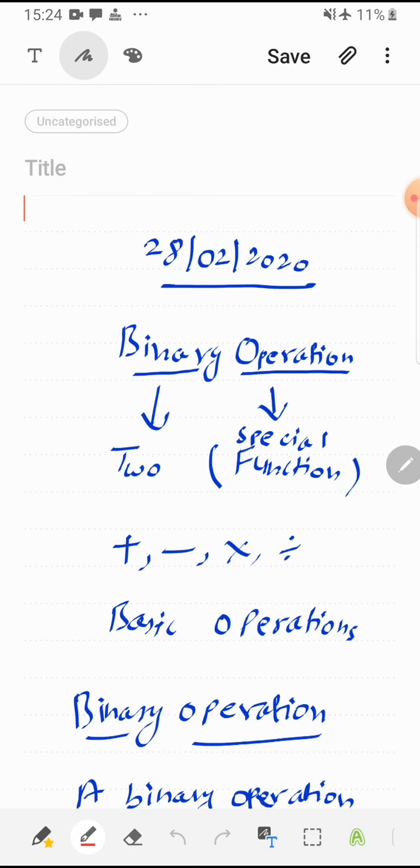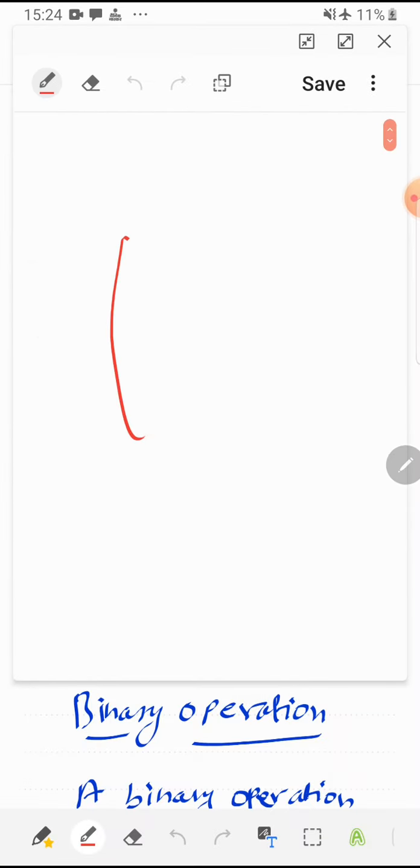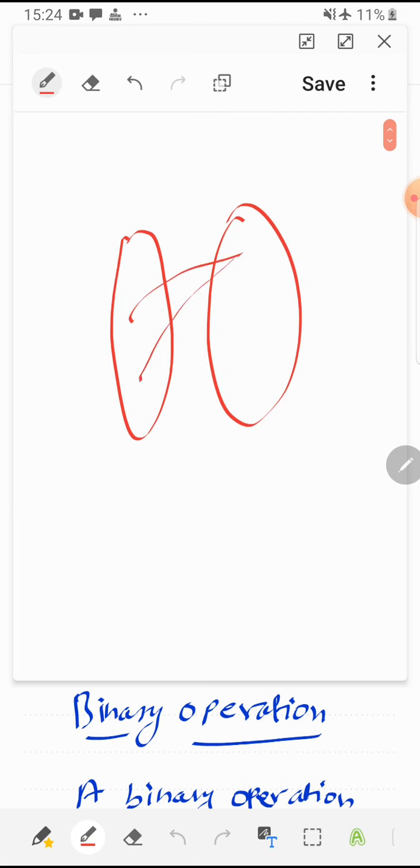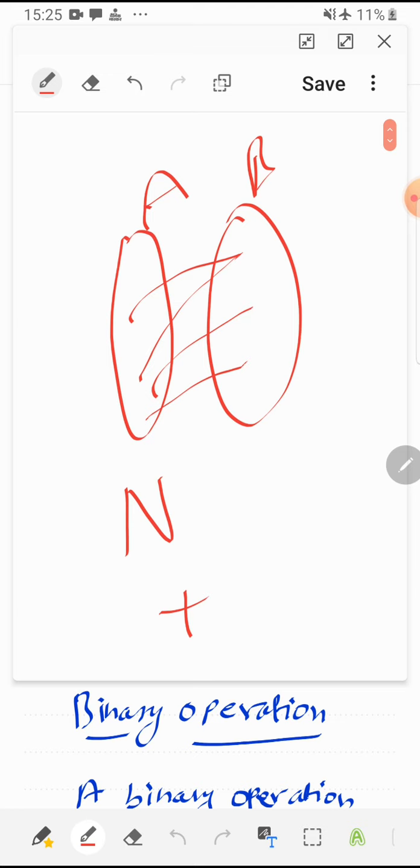And if we consider operation, then it is not wrong saying that operation means special function, because in operation also every value of one set is associated with some value of another set. For example, if we take the case of natural number addition, whenever we add two numbers we get a natural number.